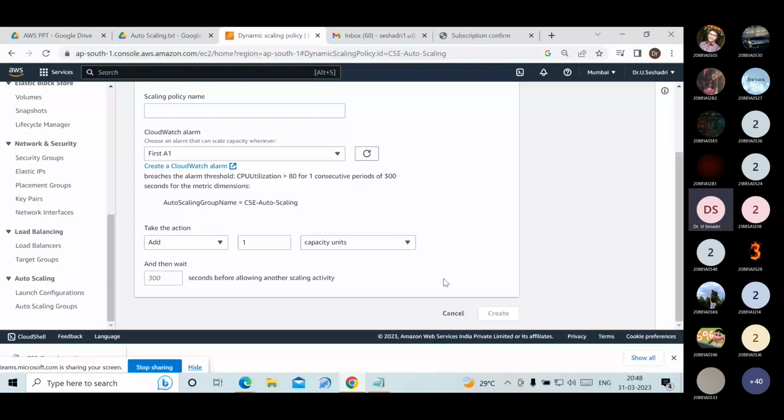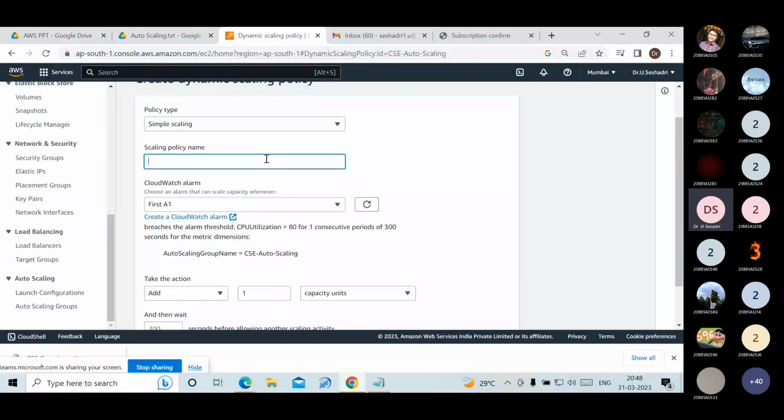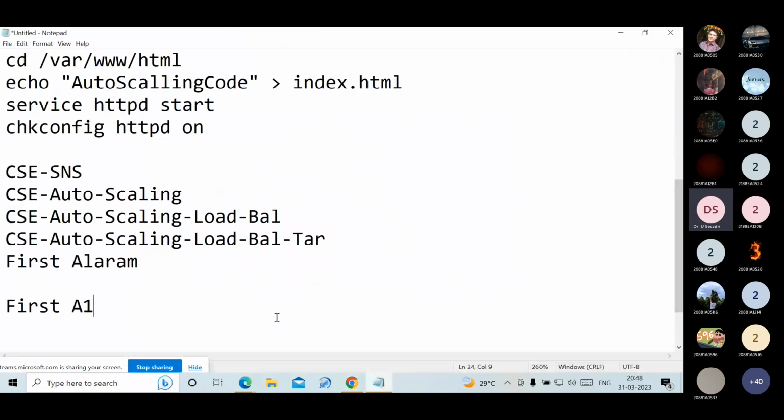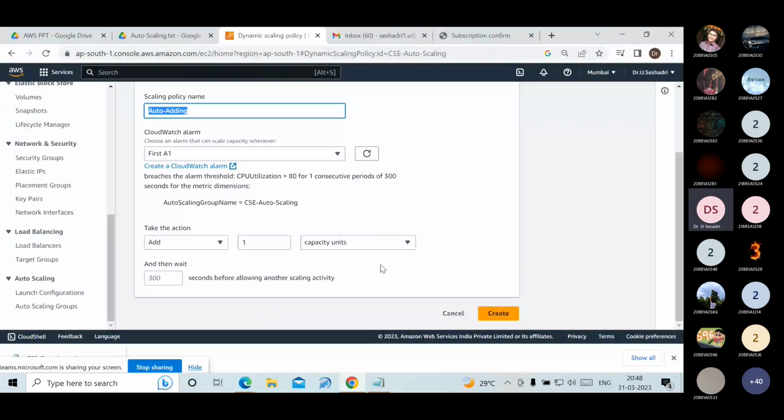Now we have to give the policy name, the scaling policy name. I have given auto scaling adding. Auto adding I have given. Copy and paste it here. Click on the create option.